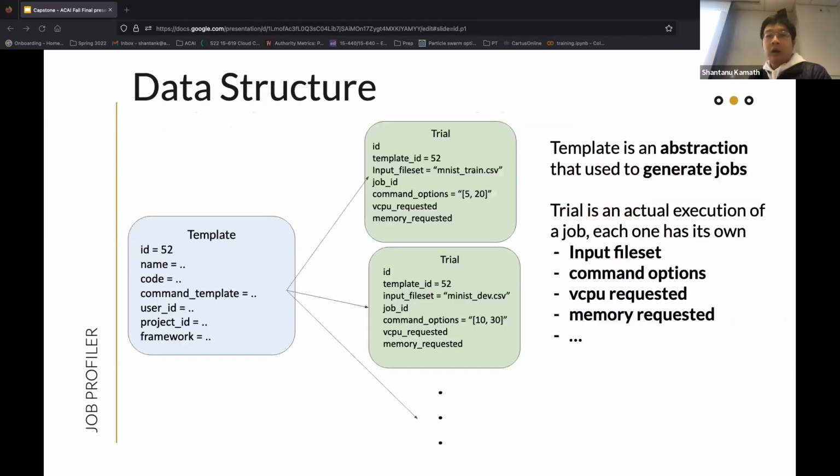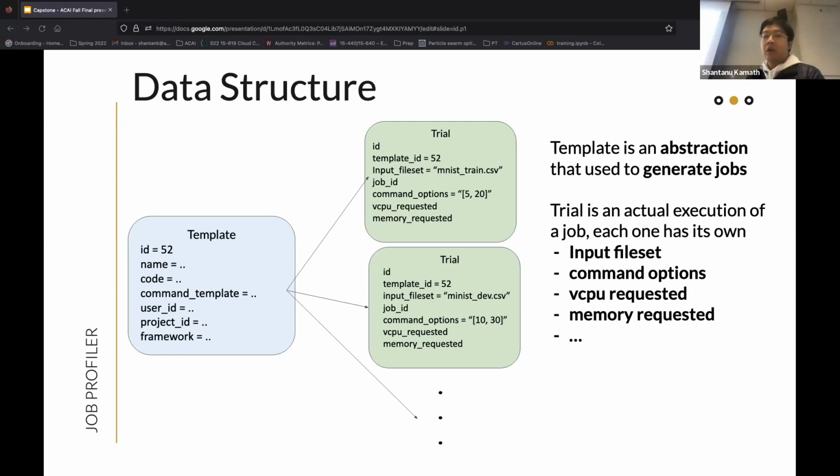As for how we model the similar jobs, we use what's called a template and a trial. A template is essentially an abstraction that users and the site can use to generate similar jobs, where within the template, the name of the template, code, user ID, and all the metadata of the framework are fixed, but the input data set and the command options the user uses to pass the hyperparameters are variable.